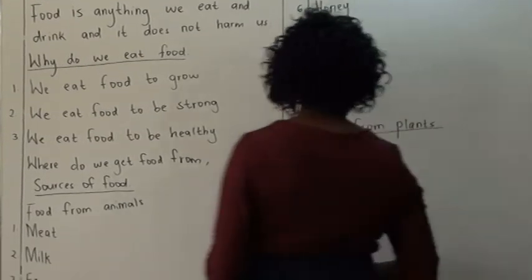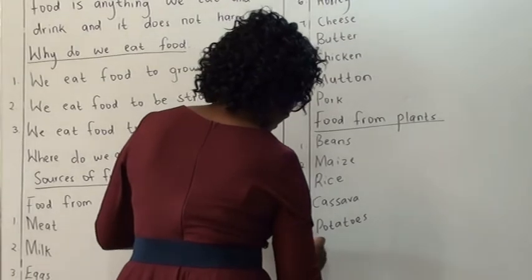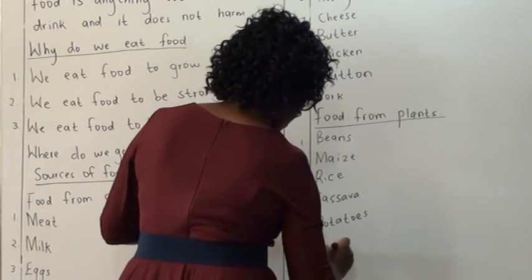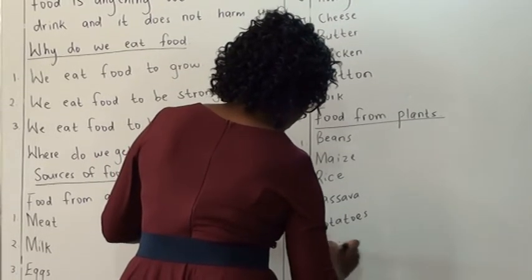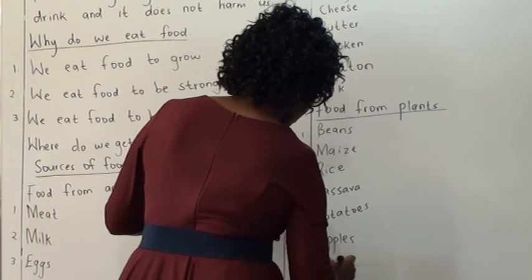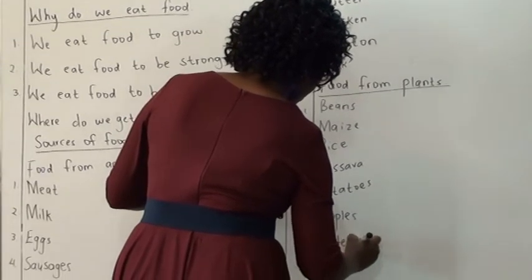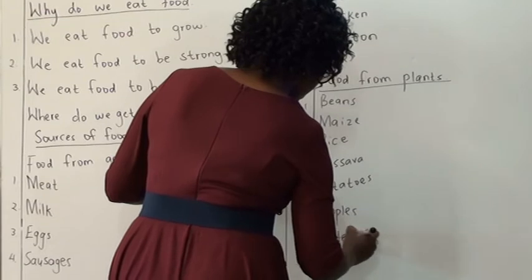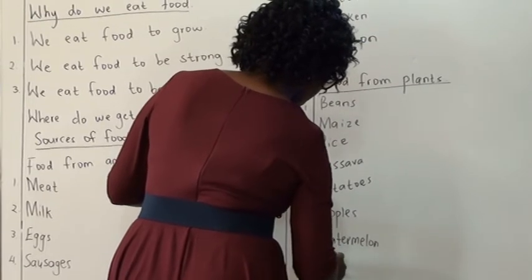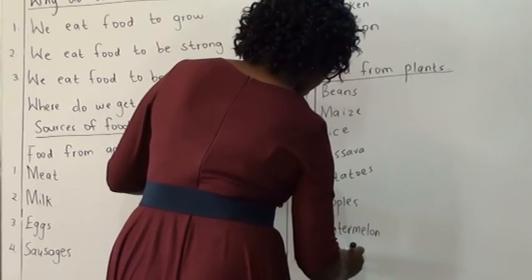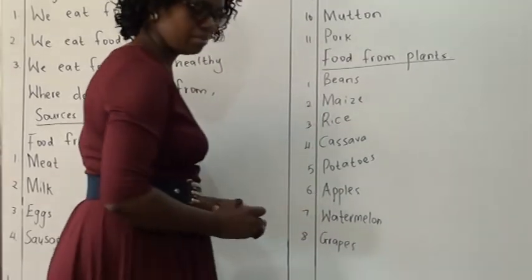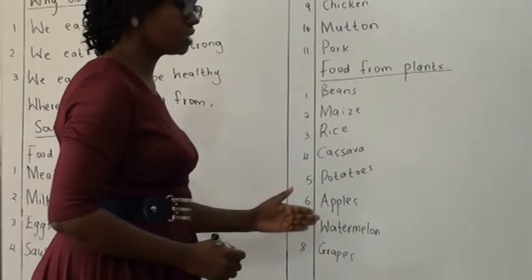We also have the fruit like apples, watermelon, we also have grapes, and many others. There's so many of them. So I've just given you some of them.